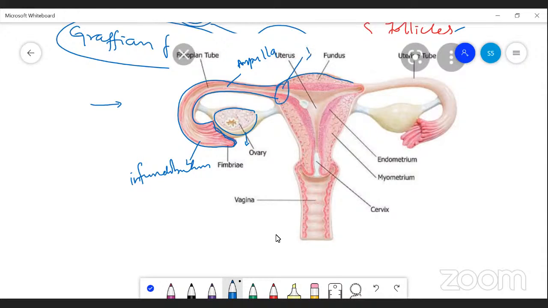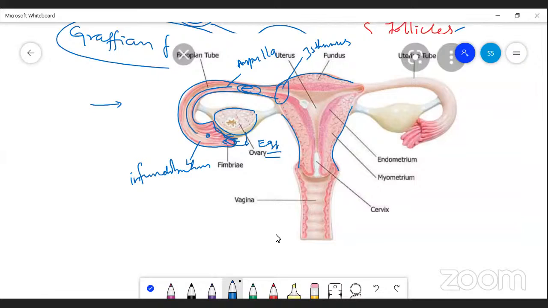It is called the isthmus. So the egg released from the ovary enters the infundibulum through the finger-like fimbriae, passes through this cavity and reaches the ampulla region. The ampulla region is the place where the process of fertilization takes place.